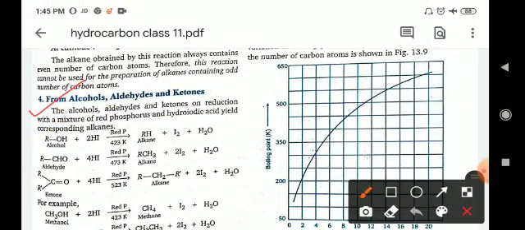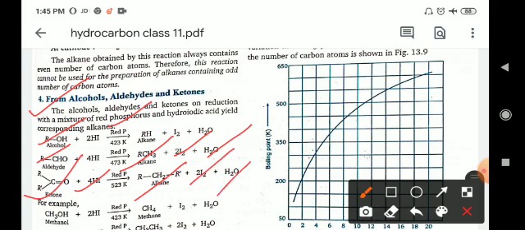Next, from alcohols and aldehydes. The alcohol, aldehyde and ketones on reduction with a mixture of red phosphorus and hydroiodic acid yield the corresponding alkanes. For example, ROH is the general formula for alcohol. With 2HI in the presence of red phosphorus it gives RH plus I2 plus H2O. Like that, aldehyde RCHO also reacts with 4HI and red phosphorus at 473 Kelvin, and then it gives the RCH3 alkane, I2 and water. And ketone also reduces with HI and gives alkane, I2 and water.